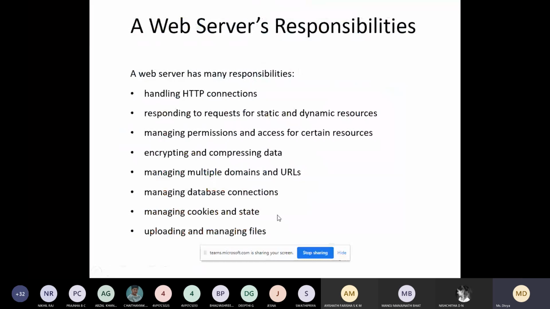You can delete the files. And you can add the files to your websites. So you can use this FTP for adding the files to the server. You can use FTP protocols.